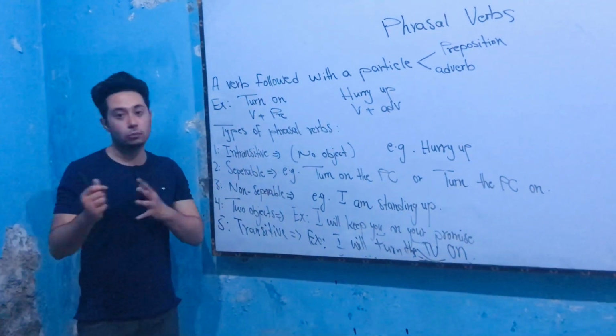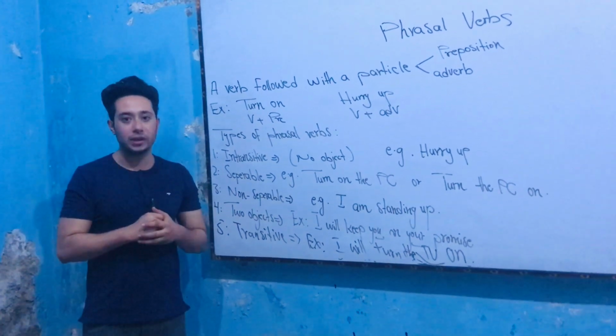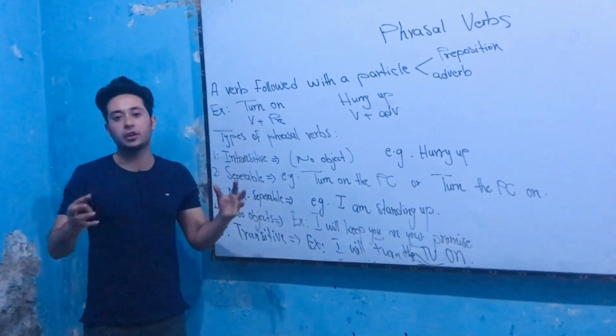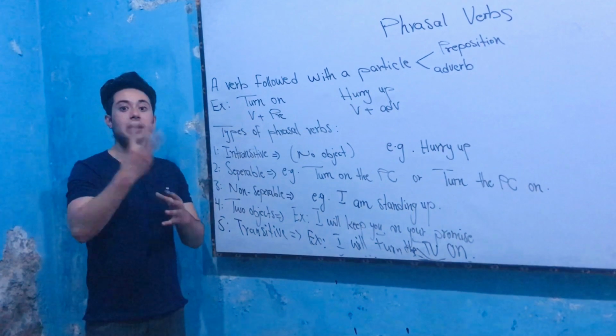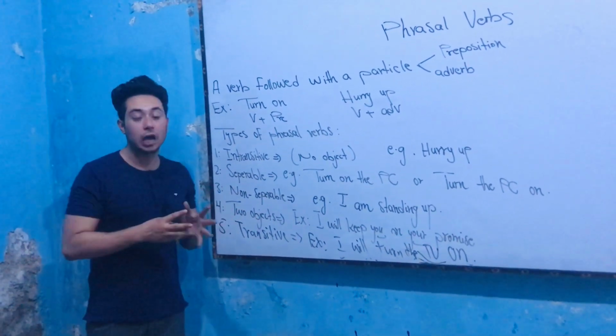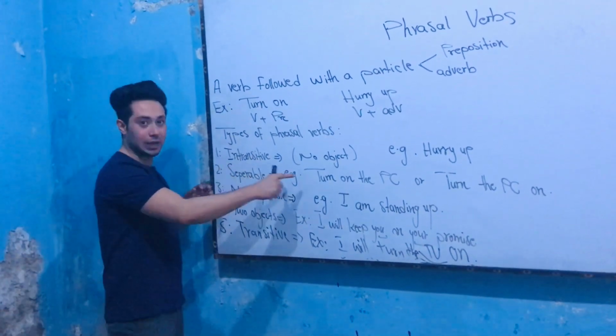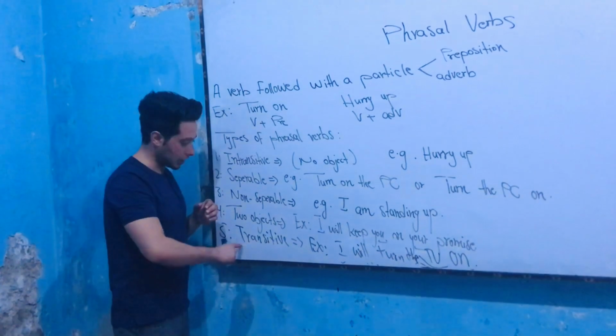If someone asks us about phrasal verbs in terms of having an object, we can divide phrasal verbs into three other divisions: intransitive, two-object, and transitive.